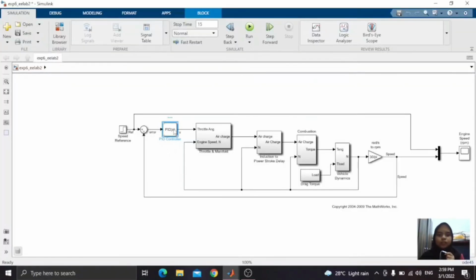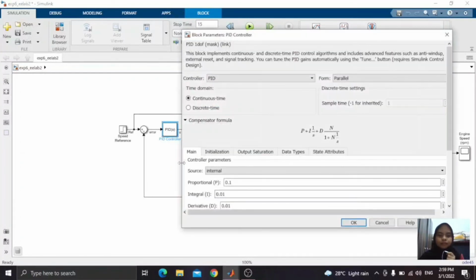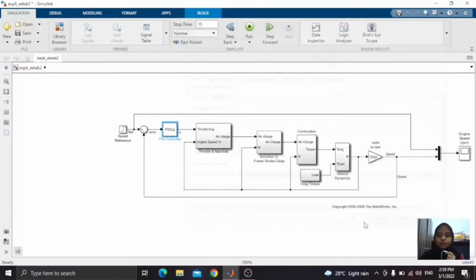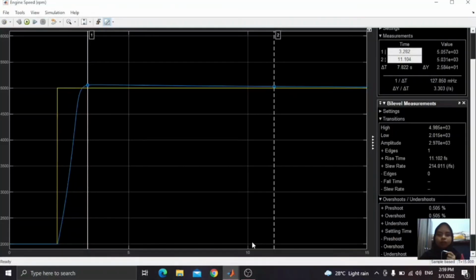Next, I will insert other values for P, I, and D. Here I have inserted a P value of 0.1 and I and D values of 0.01. So we run the program and then the output.